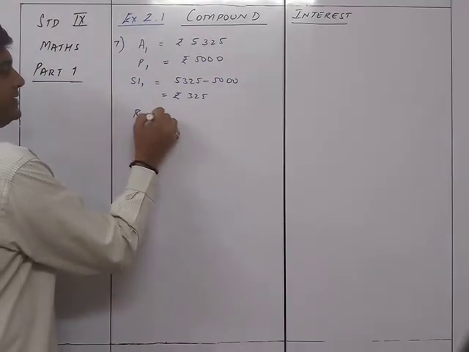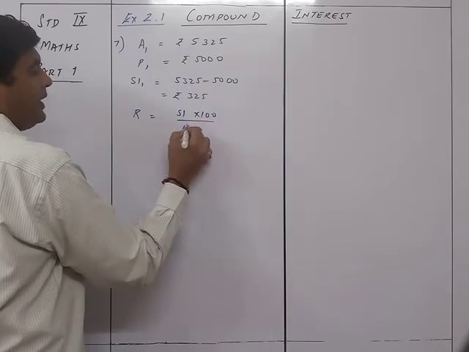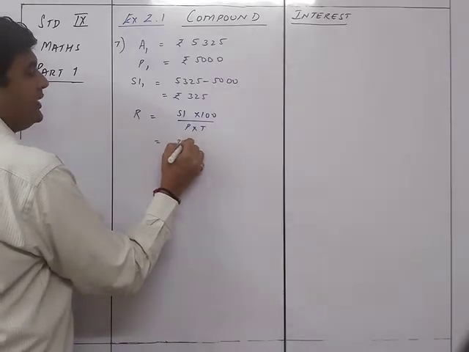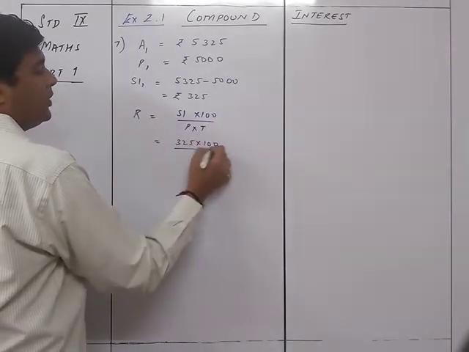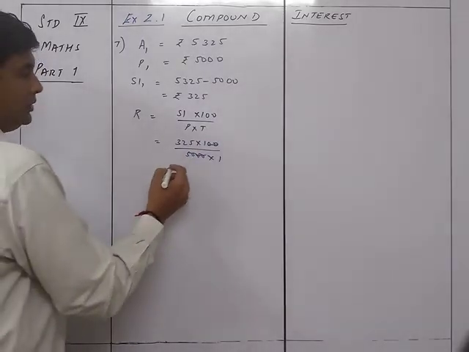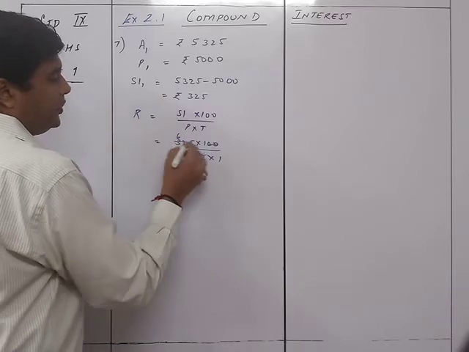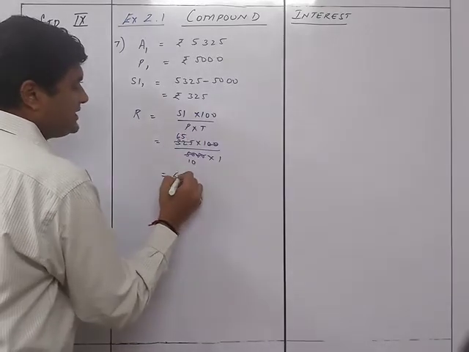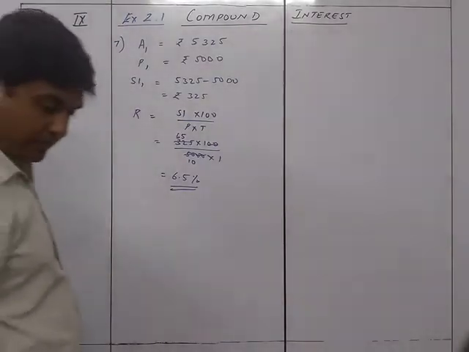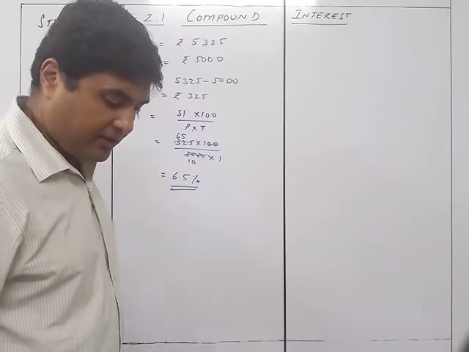So we know that R is equal to SI into 100 upon P into T, that is 325 into 100 upon 5,000 into 1. So 5 6s are 30 and 25, 65, so it will be 6.5%, which is the rate of interest. The next thing is the amount at the end of the second year.